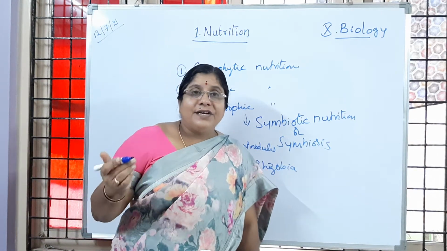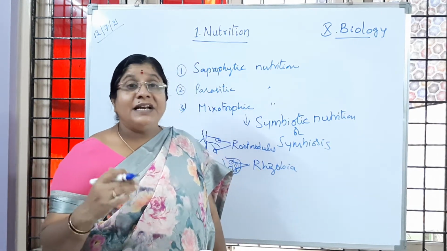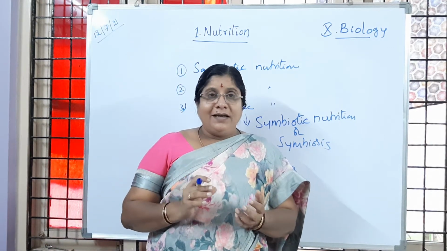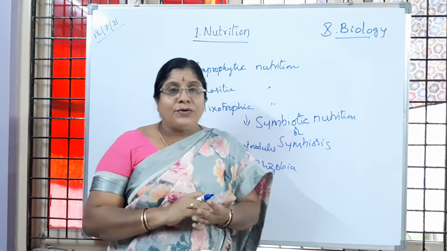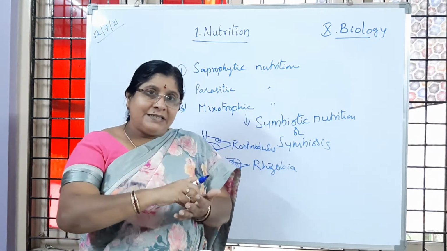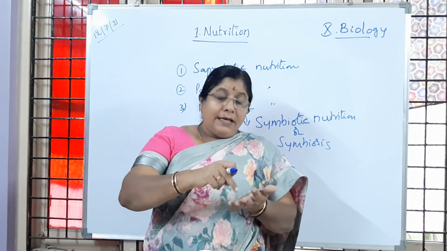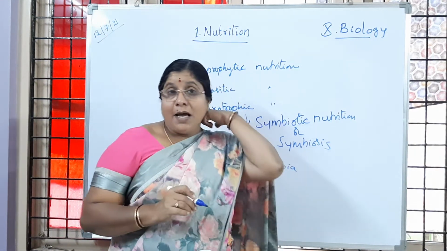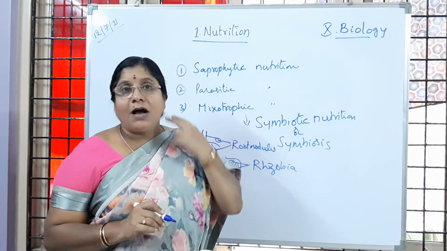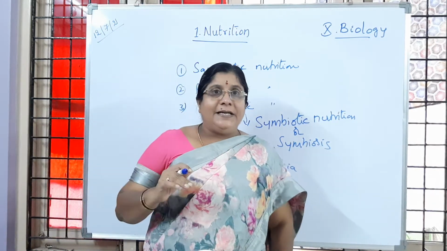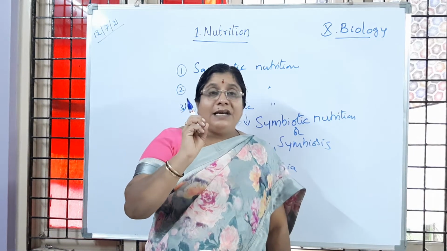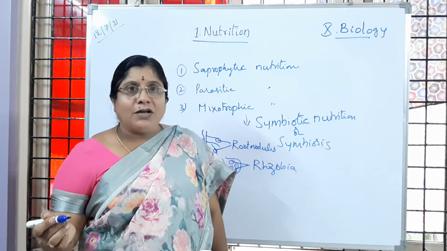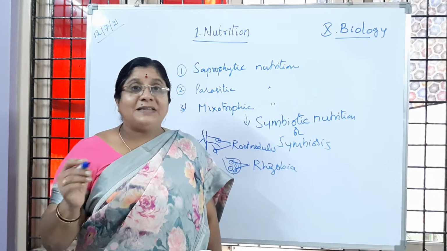Like last year you learned lichens. Lichens are a combination of algae and fungi. You know that algae prepare their own food. So algae will be present at the center, and the fungi is present all around it. We can observe these lichens on the bark of the trees or on the rocks. Lichens are used as one of the spices in our diet also. Is it clear to children? In Hindi it is called patharphool.